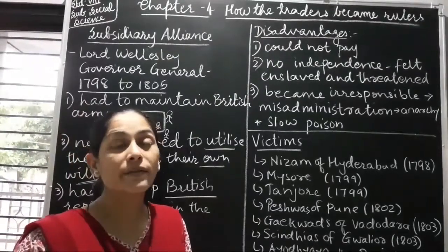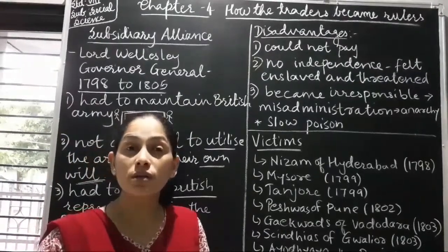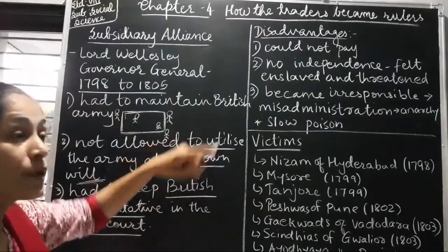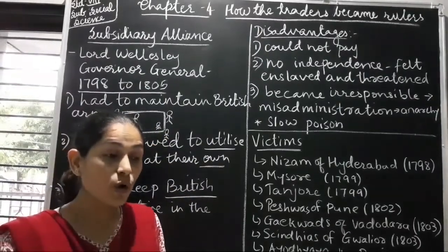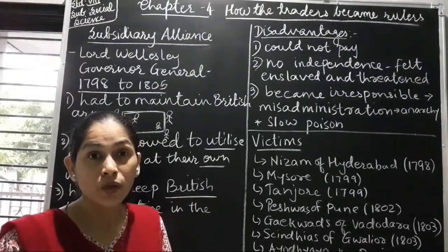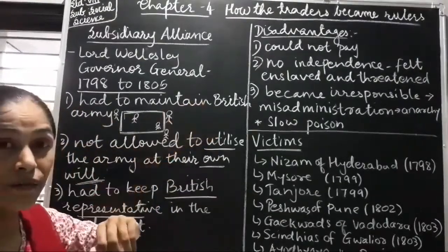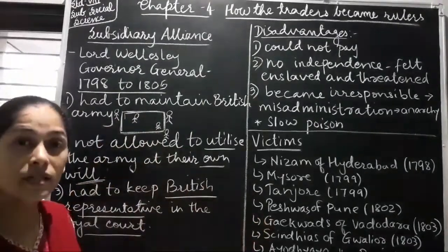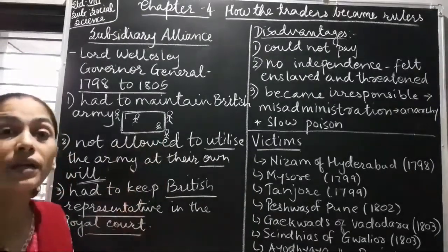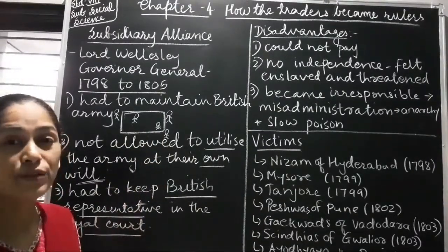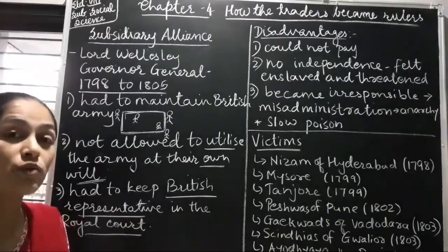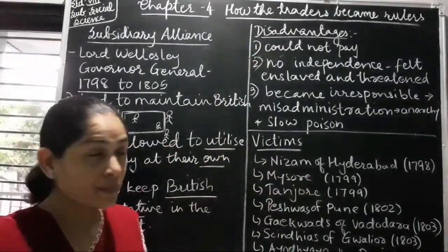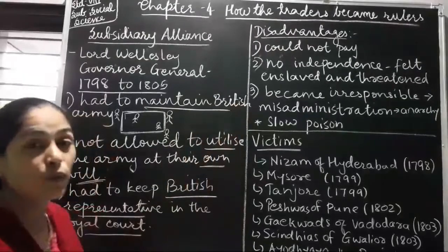Now let us go through the disadvantages of this. See, initially our Indian rulers thought that this policy is beneficial to them because the British army had won the Battle of Buxar, which was almost like a turning point of India. So they thought if the British army is so brave and efficient and if they are protecting our territory from foreign attack, it was very good. So initially they thought that it is very useful to us. But what happened? It was not beneficial to our Indian rulers. In fact, it was very advantageous to the Britishers. If the king was not able to do the payment or he could not maintain the British army, what would happen?